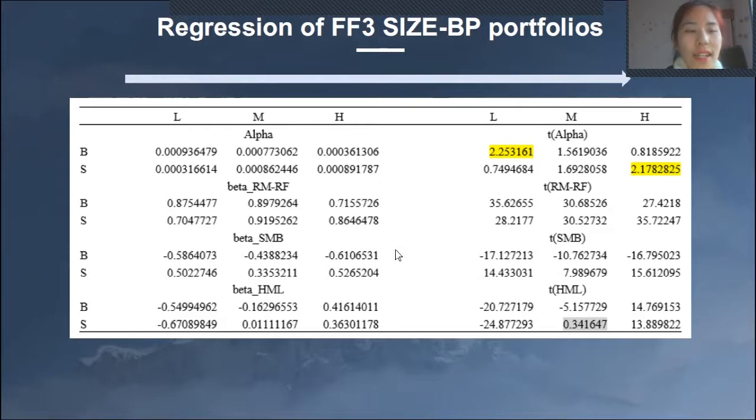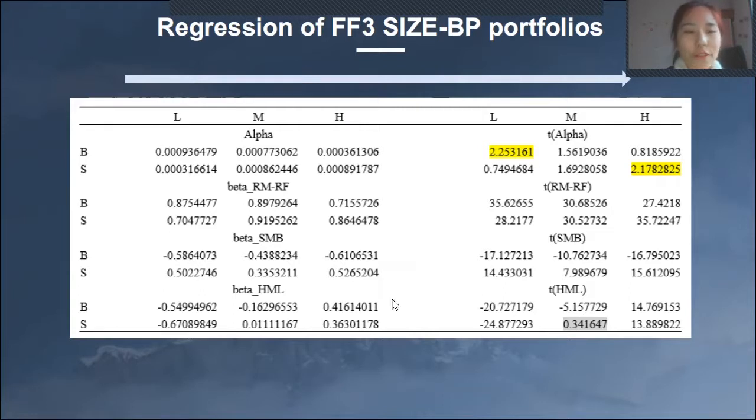For the size factor SMB, the coefficients of small-size portfolios are positive, while those of big-size portfolios are negative. That means when the yield of small stocks is higher than that of large stocks, the small-size portfolios will gain a higher rate of return, while the big-size ones will be negatively affected.